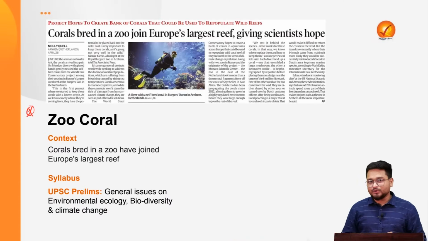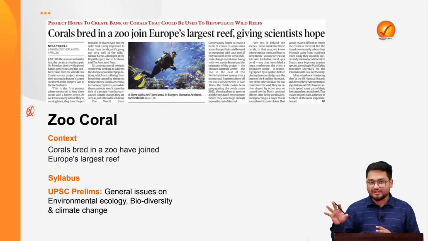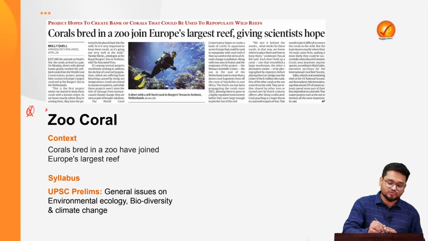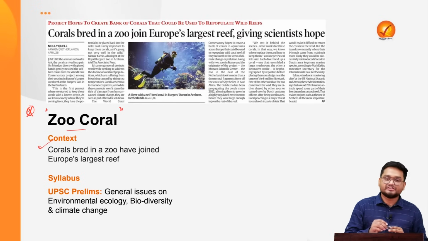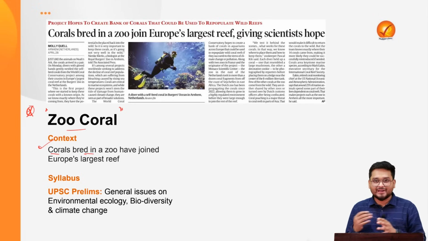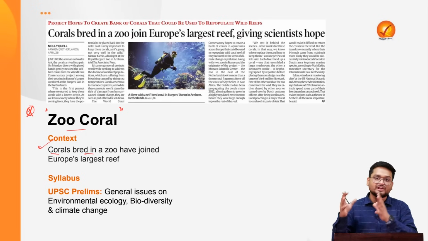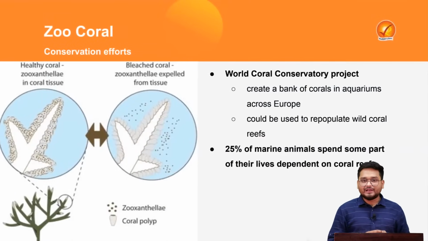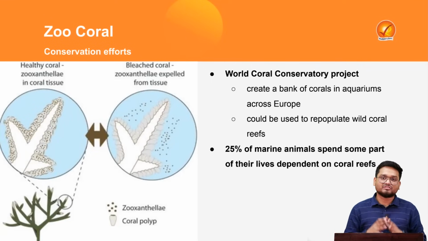In the next article, we will be looking at an international collaboration to conserve corals, named Coral Zoos. This is an initiative of corals being bred in a zoo, by creating Europe's largest coral reef. Let me tell you first that due to global warming and climate change, the coral species of the various oceans of the world are under stress.